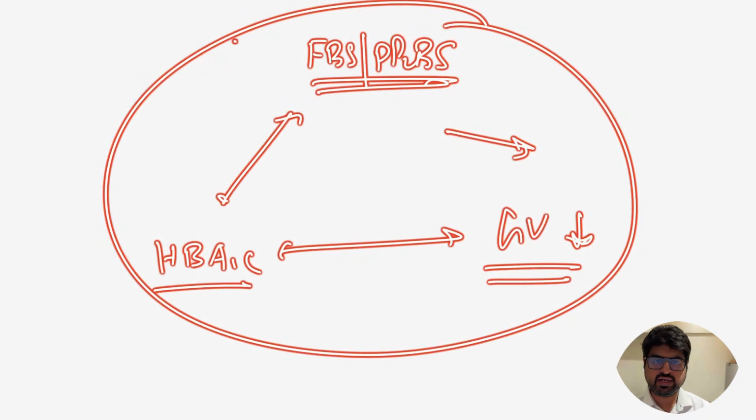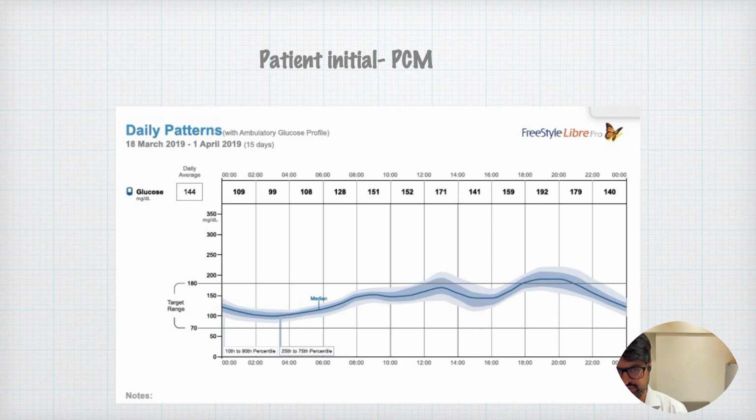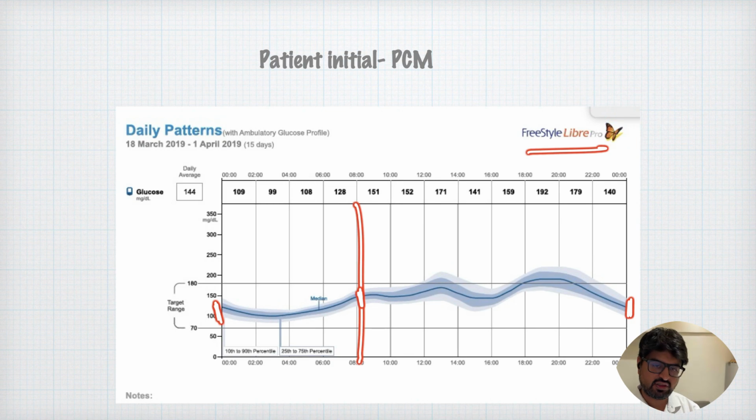So let's look at the glycemic variability from a CGM perspective. This is a patient of mine, and here you can see an AGP, that is an ambulatory glucose profile, of this patient using a Libre Pro CGM. What you see here are the markings on the top, right? These markings on the top are the average glucose values in the various time frames during the day, and what you see is the thickness of the graph, that is, on various days how the sugars are trending. So for example, at let's say 8 o'clock, on different days, you can see the thickness. On one day it will be maybe a little high, a little bit low, and so on and so forth.